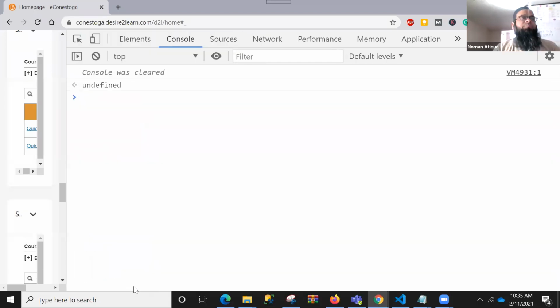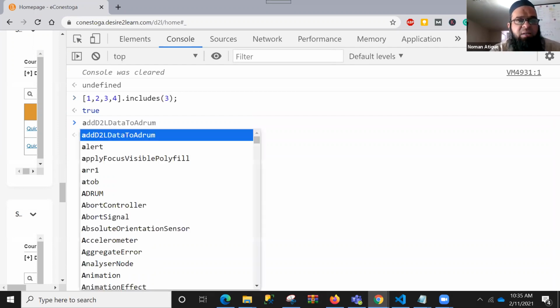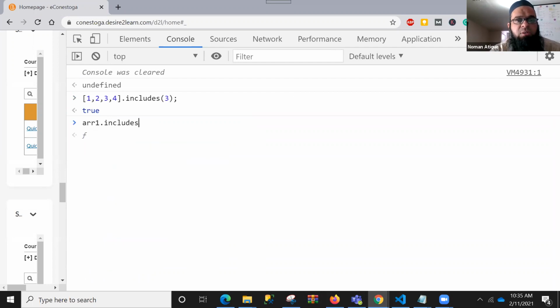I'll just clear that. Right, so everyone is clear. Again, another thing that I can do: 1, 2, 3, 4. You can implement some functions, as we were talking about functions. Includes: it will tell whether this value is included or not, whether 3 is included in an array or not. We have got array 1 as well, so I can check array 1 dot includes 10. False. Array 1 does not include 10. Array 1 is 1, 2, 3, 4, 5. So the includes function is there that you can always use to check.